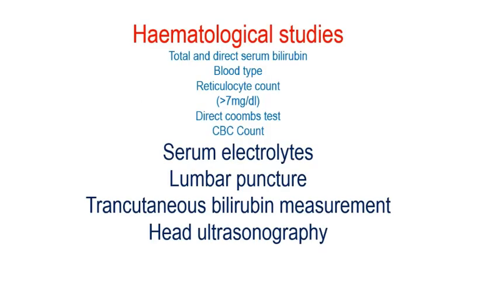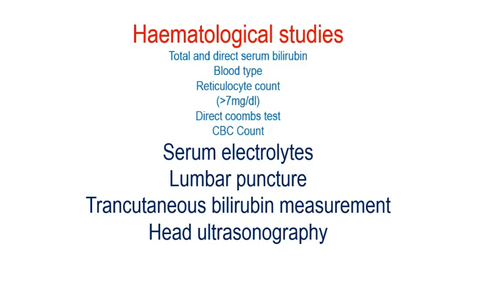So what should be the workup? What should be the treatment plan we should go for in the kernicterus baby? The first thing in the case of workup is the investigations. So what investigations should we go through? First are hematological studies. In that we go for total serum bilirubin and direct serum bilirubin.